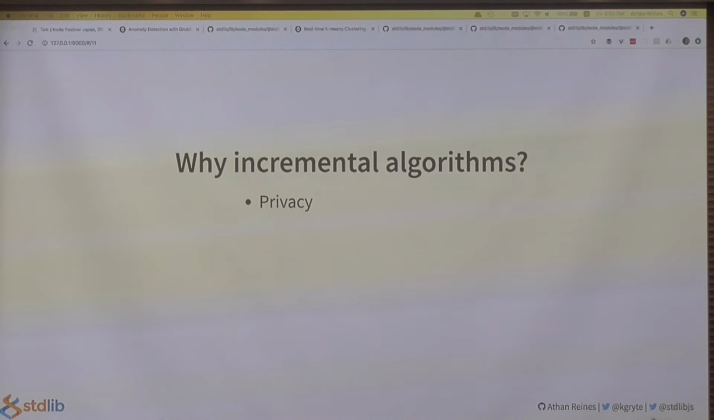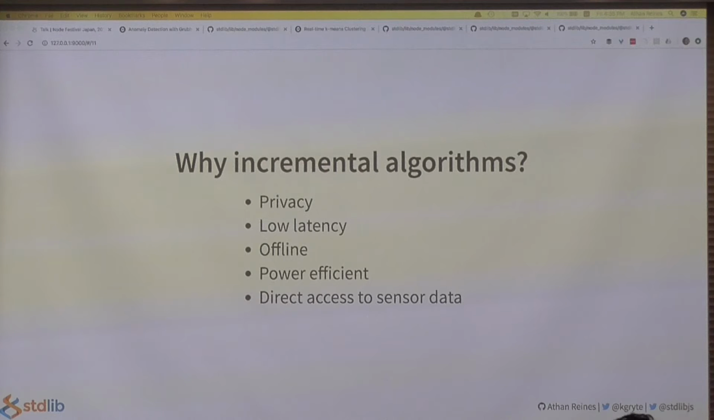And because I don't have to send data to remote servers, analysis has low latency, it works offline, and can be more power efficient. And finally, as analysis can occur on device or using newer buzzword technology at the edge, we have direct access to all device sensor data, which removes the need for often complex data serialization and deserialization logic.